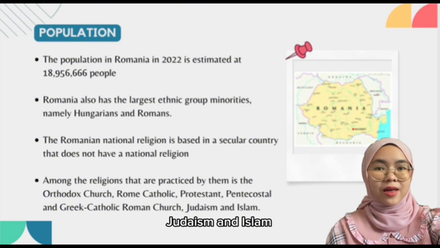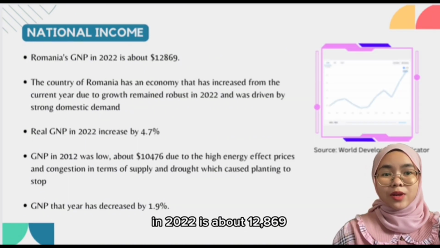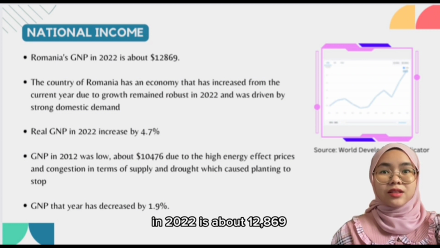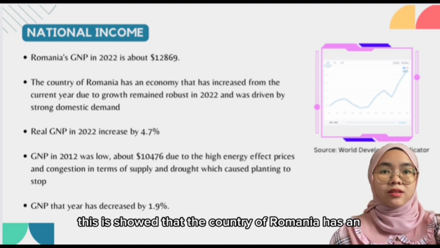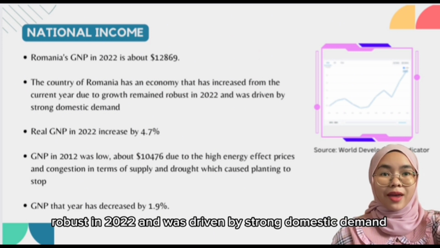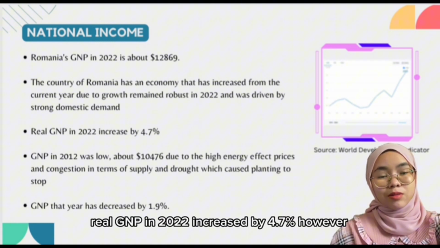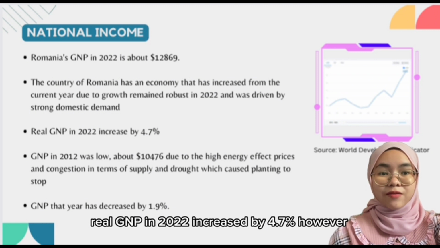Roman Church, Judaism, and Islam. Based on the graph, Romania's GNP in 2022 is about 12,869. This shows that the country of Romania has an economy that has increased from the previous year, due to growth remaining robust in 2022 and being driven by strong domestic demand. This has also shown that real GNP in 2022 increased by 4.7%.